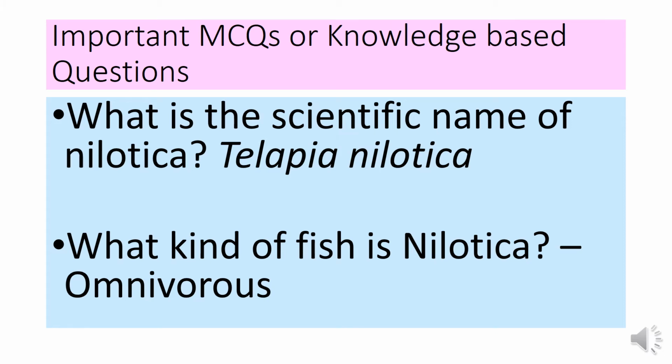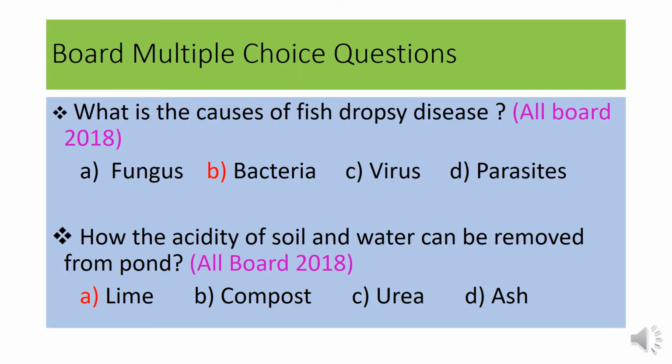Another important multiple choice or knowledge based question about Nilotica: what is the scientific name of Nilotica? Tilapia nilotica. And what kind of fish is Nilotica? It is omnivorous. Here you can see another board question: what is the cause of fish dropsy disease? Dropsy is one of the most common diseases, and the causal organism of dropsy disease is bacteria.